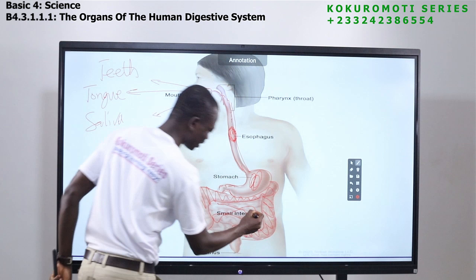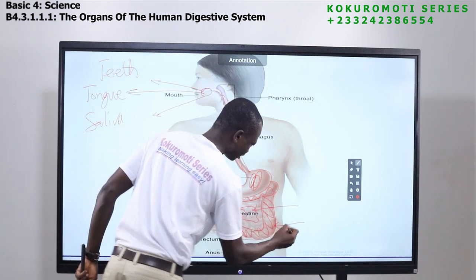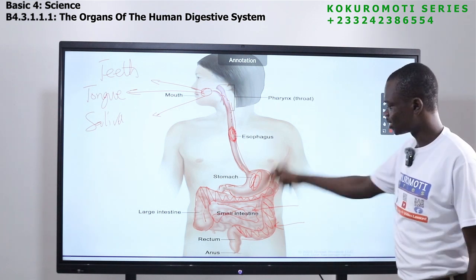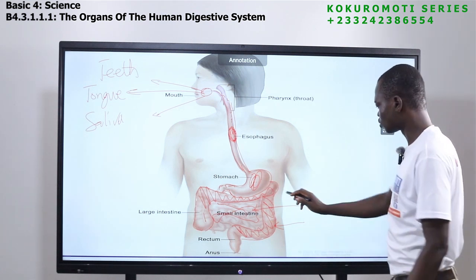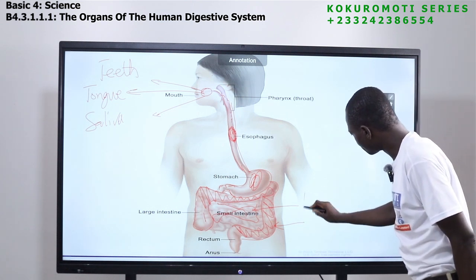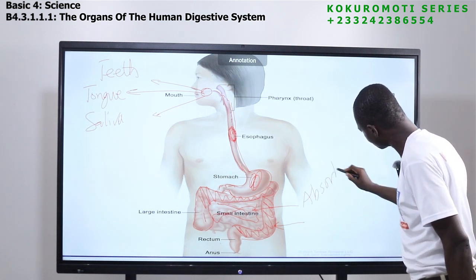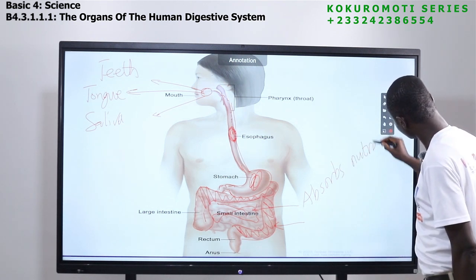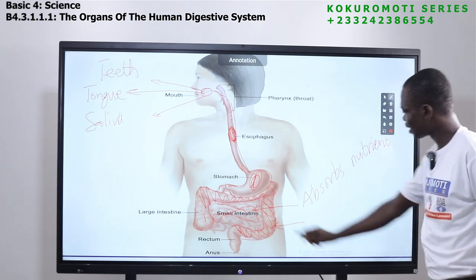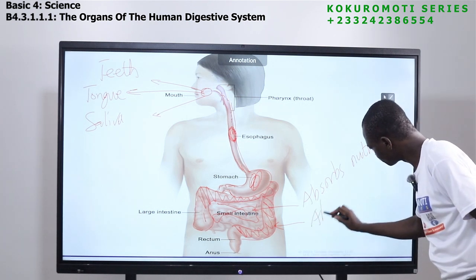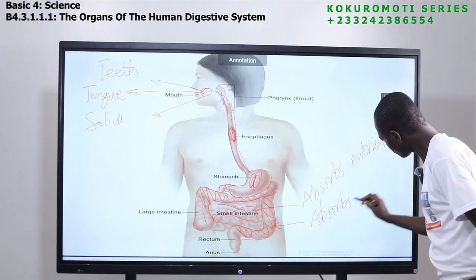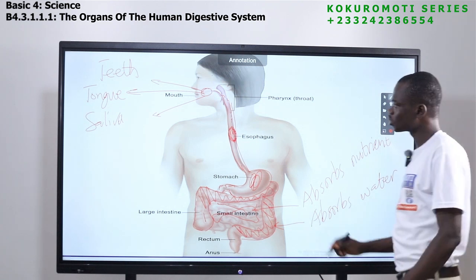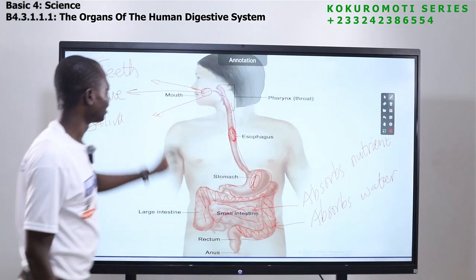Listen, these are the small intestine and the large intestine. These are the parts that the body absorbs, or these parts help the body absorb what it needs. So the small intestine absorbs, what does it absorb? Nutrients in the food. The large intestine also absorbs water, or liquid components in the food.